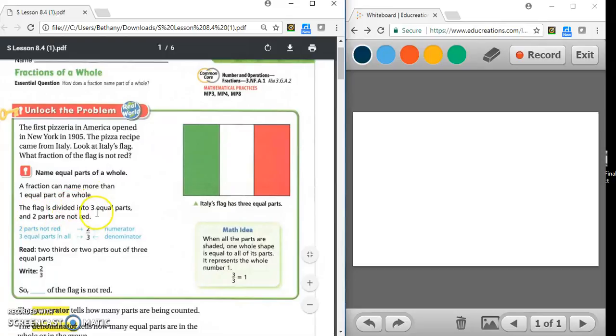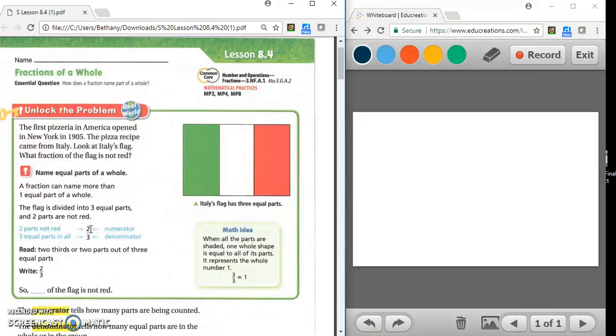The flag is divided into three equal parts. Here's 1, 2, and 3. And two parts are not red. So if we see, we have white and green right here. So the two parts are not red. Those are going to go on the top, which is also called the numerator. And the three total parts, 1, 2, 3, goes on the bottom, and it's the denominator.